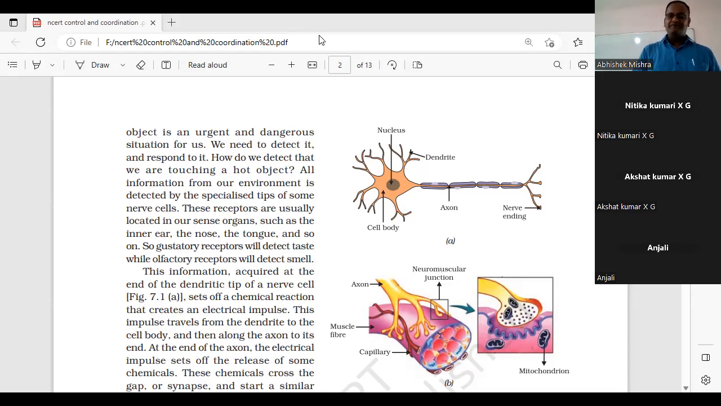Now, can anyone define response? Please don't write in the chat box, it will take time to write. You just raise your hand. Okay, Nitika, continue. A quick action towards the stimuli. Very good. Now, let me ask some other students also. Nitika, you can mute yourself.